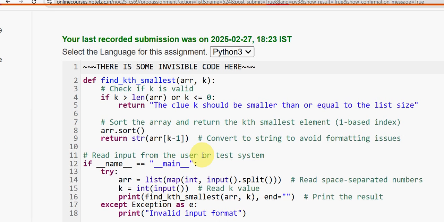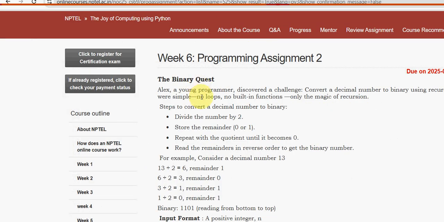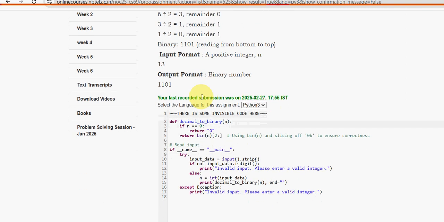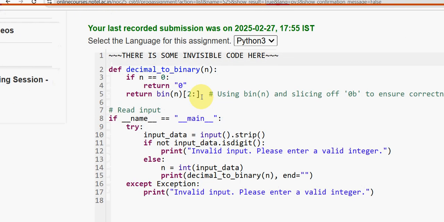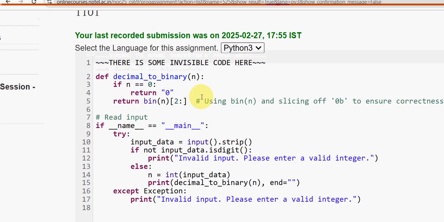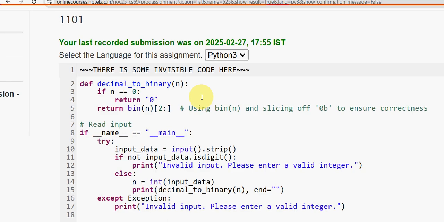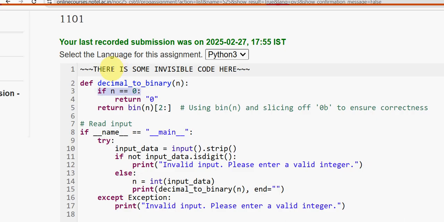Right? Now, let's move on to the second question. For the second programming solution, I will show you the code now. I have zoomed this for you. This is the code, guys. Do follow the indentation as usual. Under this if condition, return 0. And this return should be in the same line with if condition. This is the outer return function. This is inner return function or inner return keyword, right?